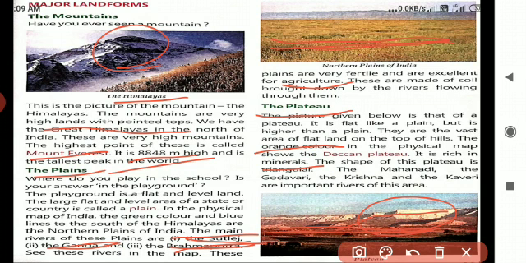What is the shape of this Deccan Plateau? Triangular. Here the main rivers. Shall we see that one? Mahanadi, Godavari, Krishna and the Kaveri are the important rivers of this Deccan Plateau.